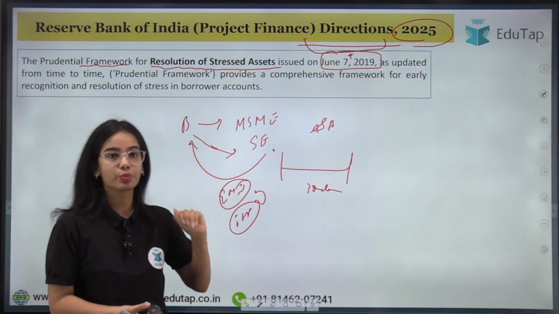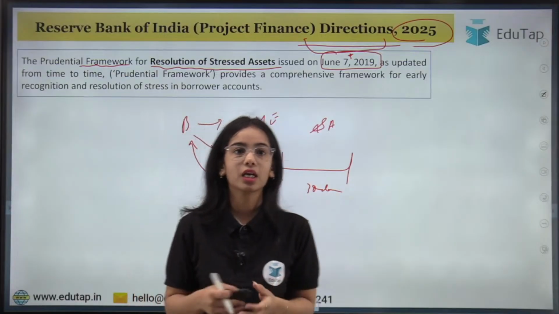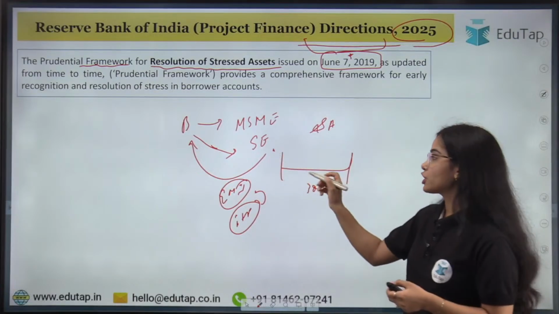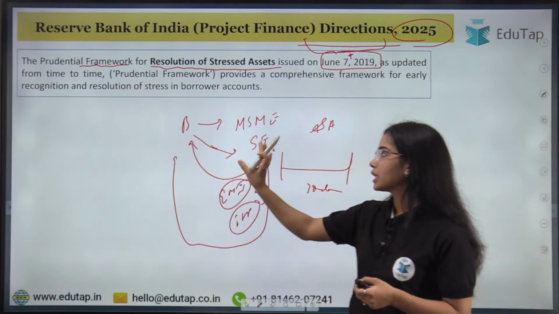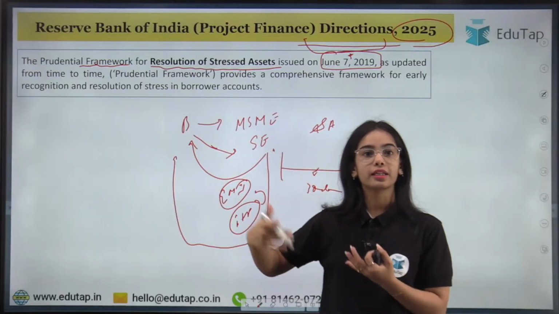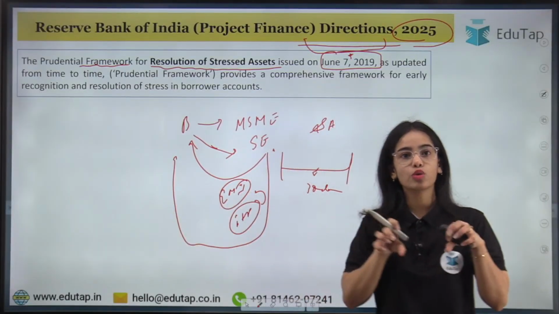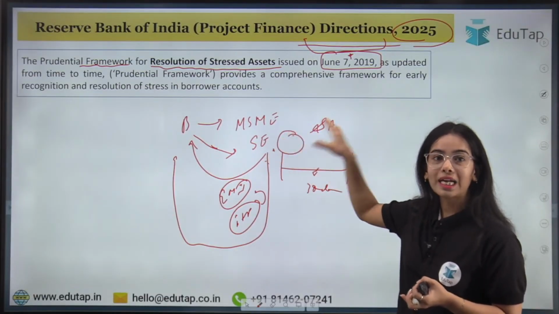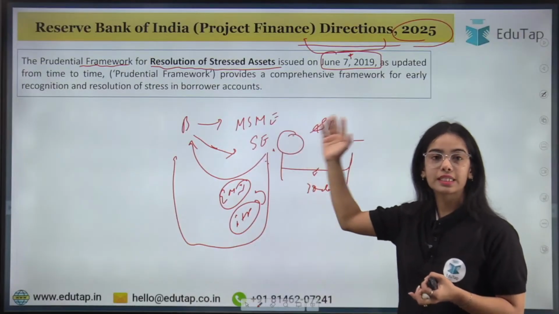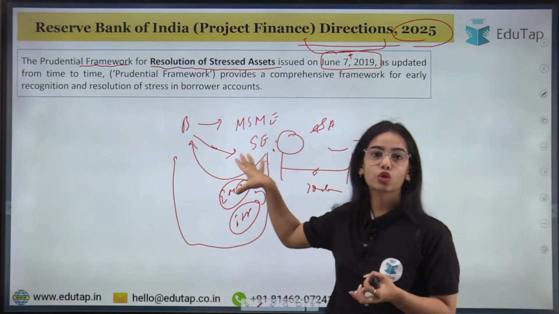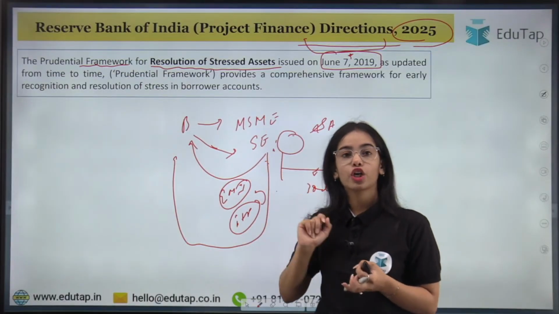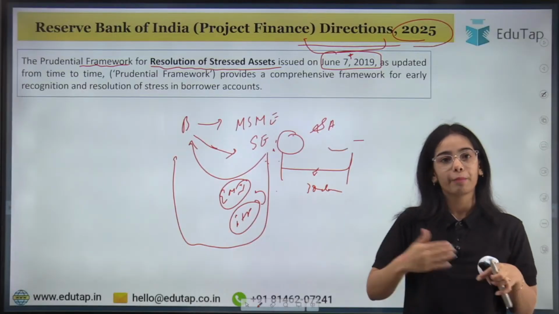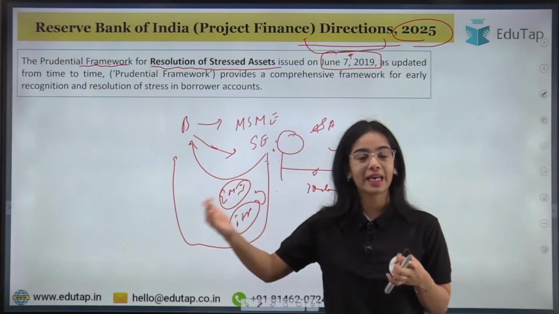So now the bank will approach the small enterprise and ask what is happening. Why are you not paying the EMI, or why have you not paid the previous EMI, okay? Now the small enterprise will show the documents to the bank, saying that I have the required projects to get earnings in the future, but currently I am not able to get the funding, okay? That means the small enterprise has the projects so that it can continuously get payments in the future, but currently it does not have enough money to pay the EMI. So the bank will realize that, okay, the small enterprise is in stress right now, but it will be able to pay the loan back in the future.